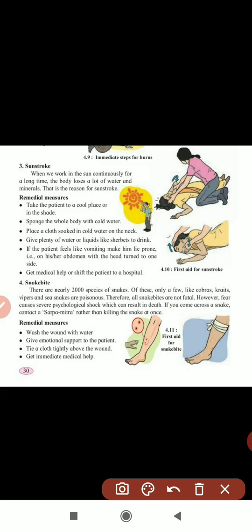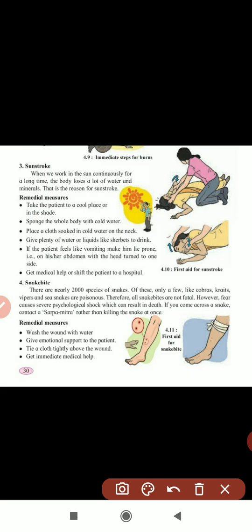Otherwise, some people are killing the snakes. This is not good, it is very bad. So you have to call the Sarp Mitra, they will help you to take out that snake.